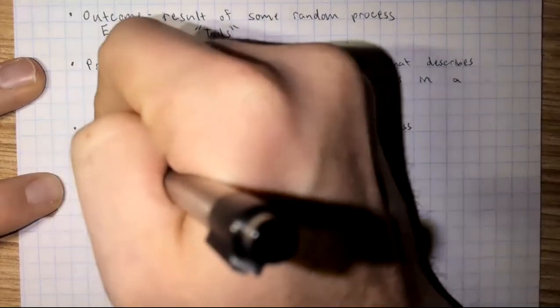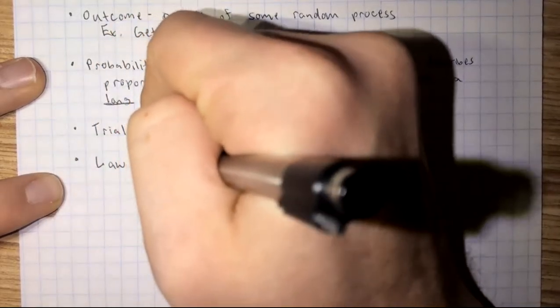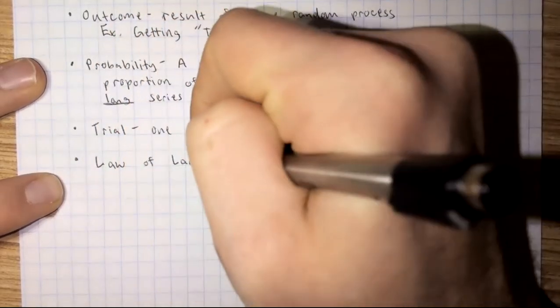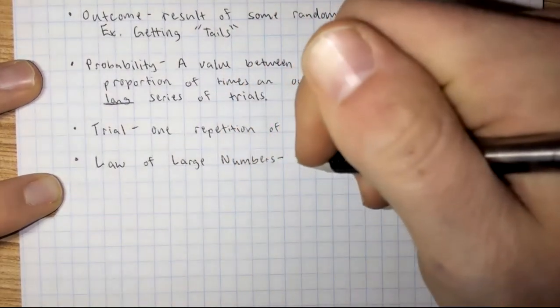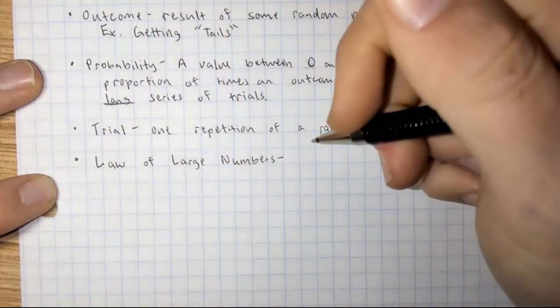It is called the law of large numbers. Another kind of complex definition, probably for a pretty simple concept.